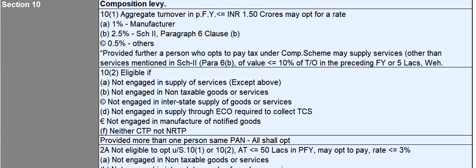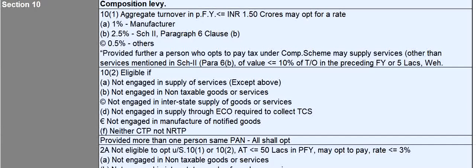And provided that if a person opts to pay tax under composition scheme, then he may supply services as well, and the value should not exceed 10% of turnover in the preceding financial year, or 5 lakhs, whichever is higher.